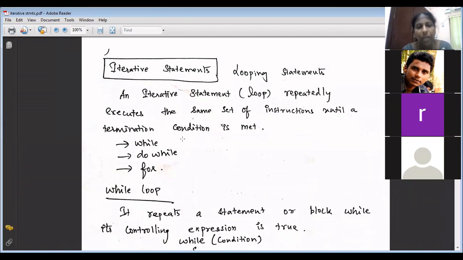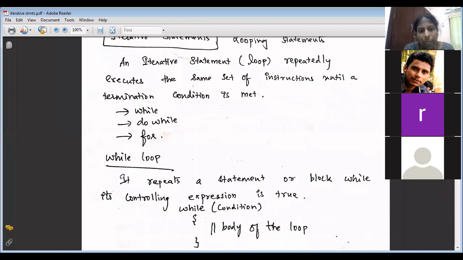Which are the three iteration statements? While, do while, and for. So while, what will while do? It repeats a statement or block while its controlling expression is true.